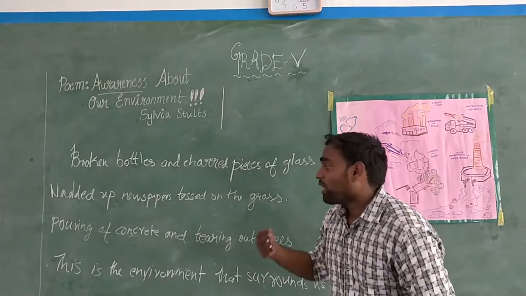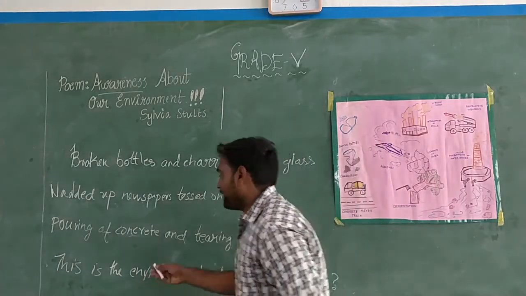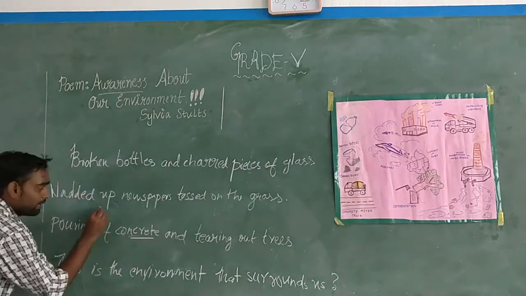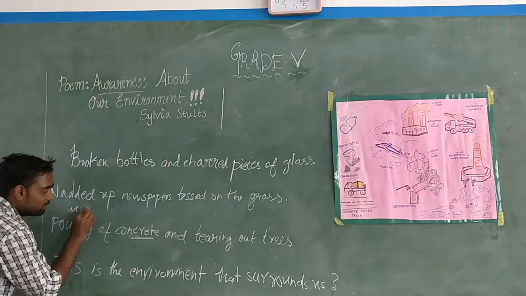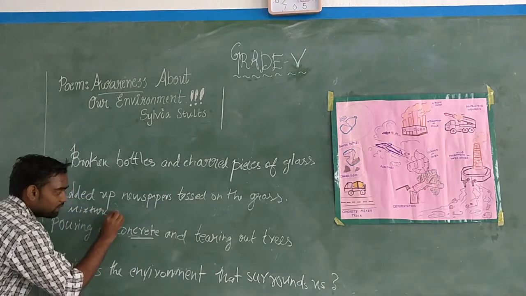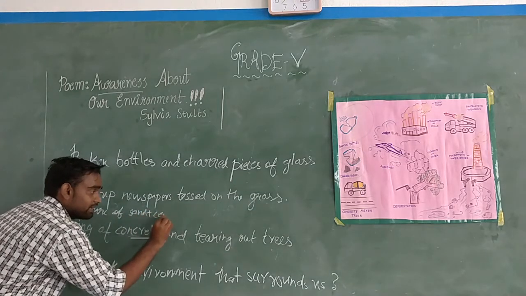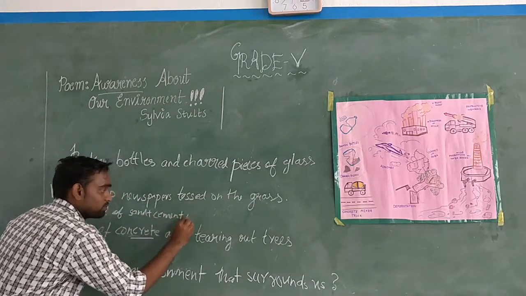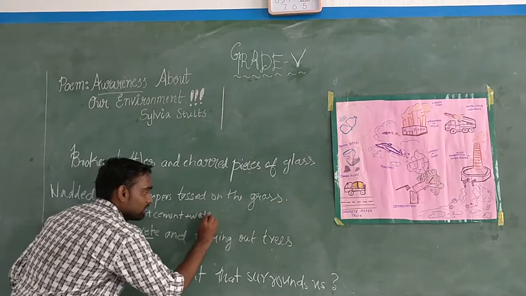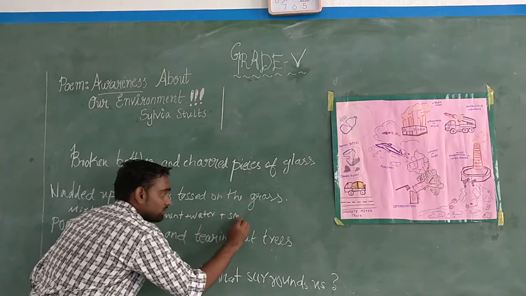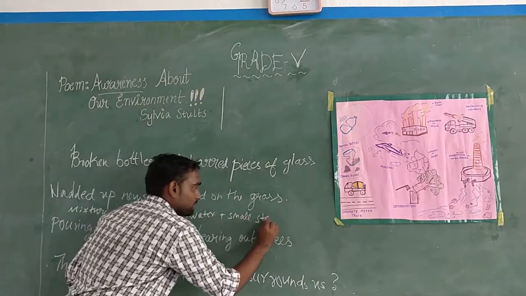Understand, children? That mixture is called concrete. What is concrete? It is a mixture of sand plus cement plus water plus small stones.